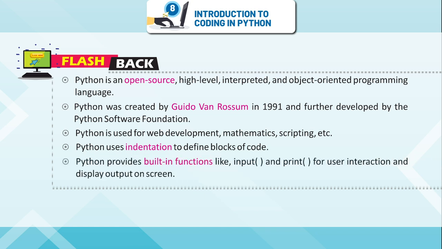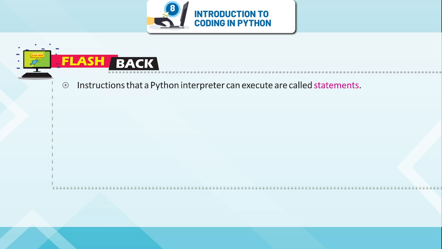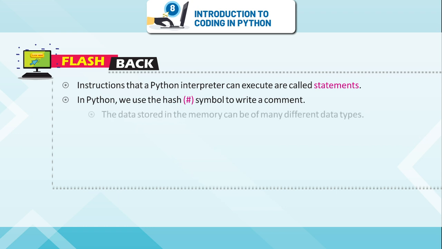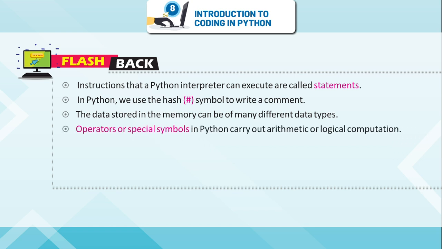Python provides built-in functions like input and print for user interaction and to display output on screen. Instructions that a Python interpreter can execute are called statements. In Python, we use the hash symbol to write a comment. The data stored in memory can be of many different data types. Operators, or special symbols in Python, carry out arithmetic or logical computation.